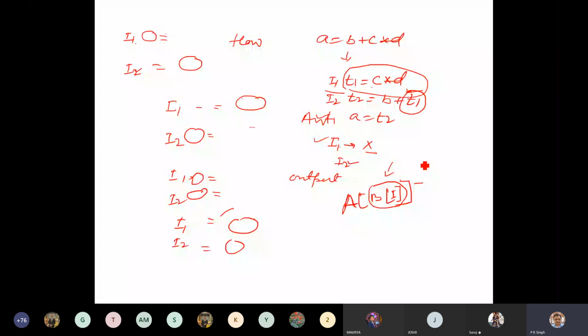Again, see another example. Suppose you have for I is 0, I is less than 100, I plus plus, A I is A I minus 5 multiplied by, suppose, 2.